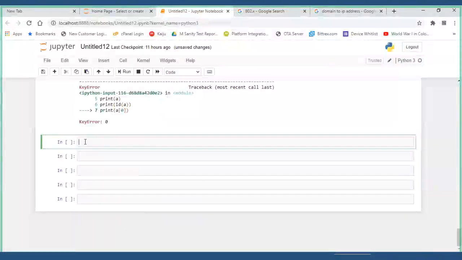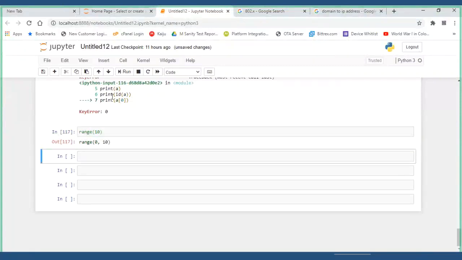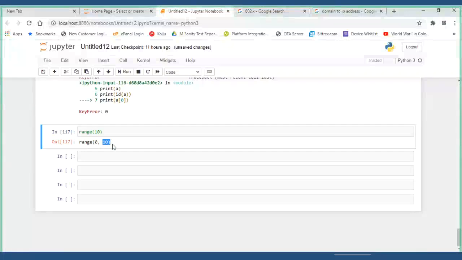Range means, you tell me range of 10, all the numbers in range of 10. When I run this, it will be 0 to 10, meaning 0 to 9 only.